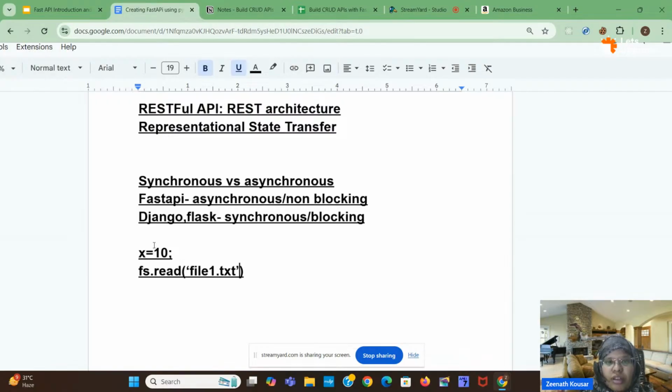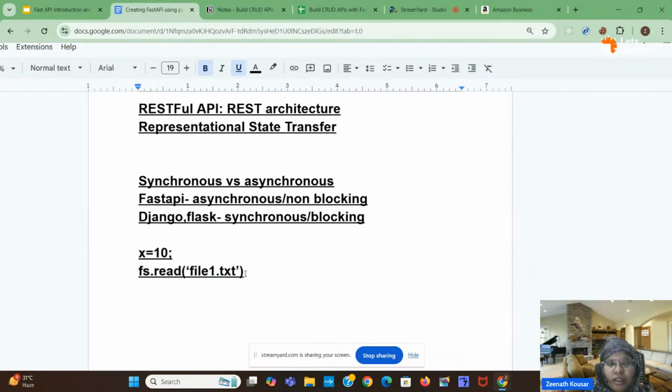First it has to check whether there is a file with that particular name, file1.txt. If that file is not there, we cannot read its content, right? It has to check that first, and what the path of that file is. After checking it, it has to read line by line. That file might consist of 1,000 lines as well, so it will take some time. This second line will take some time.